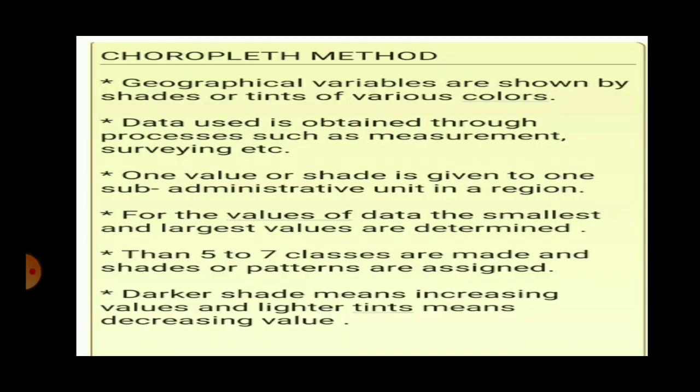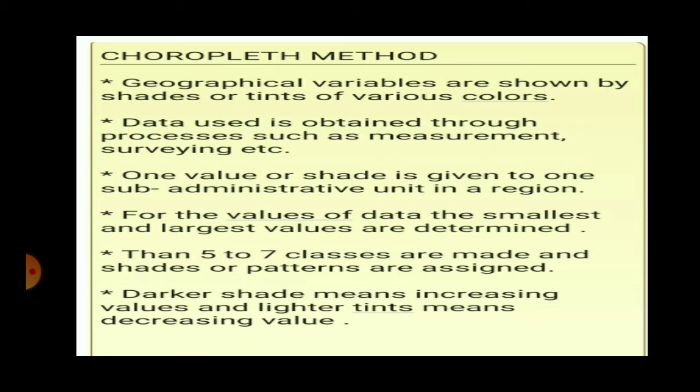For the values of the data, the smallest and the largest values are determined. First it is decided what will be the smallest value and what will be the largest value, and then between those values, 5 to 7 classes are made. Then the shades or tints are given, or a pattern is assigned, to each and every class.